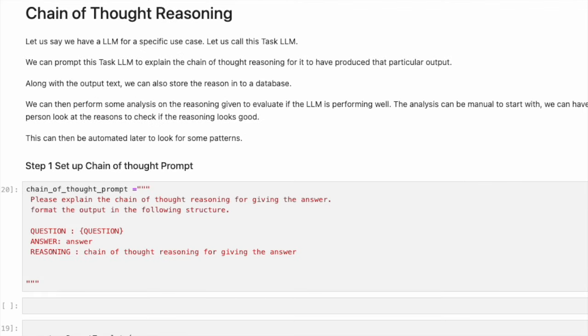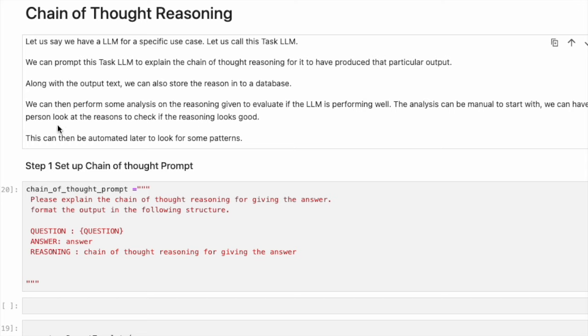Now let's look at strategy 2, which is to evaluate the chain of thought reasoning. Let's say we have an LLM for a specific use case. Let's call this task LLM. We can prompt this task LLM to explain the chain of thought reasoning for it to have produced that particular output. Along with the output text, we can also store the reason in a database. We can then perform some analysis on the reasoning given to evaluate if the LLM is performing well.